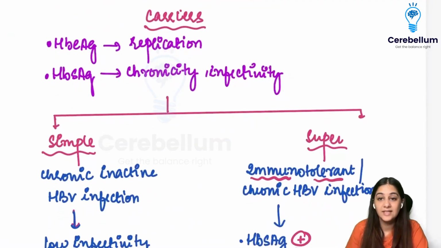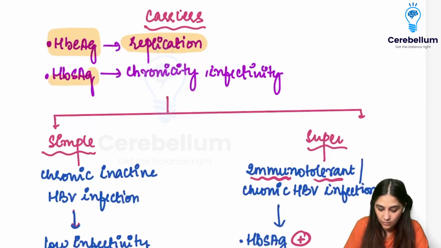Now we are going to talk about the carriers. I told you hepatitis B can eventually form carriers. That means the person is not going to have any clinical symptoms, but that person can spread the infection. It can be a carrier. Just remember that whenever we talk about the hepatitis E antigen being positive, we are talking that it is actively replicating, right? And whenever we talk about the HBs antigen, the surface antigen, if there is presence of this, it will tell us the chronicity and the infectivity.